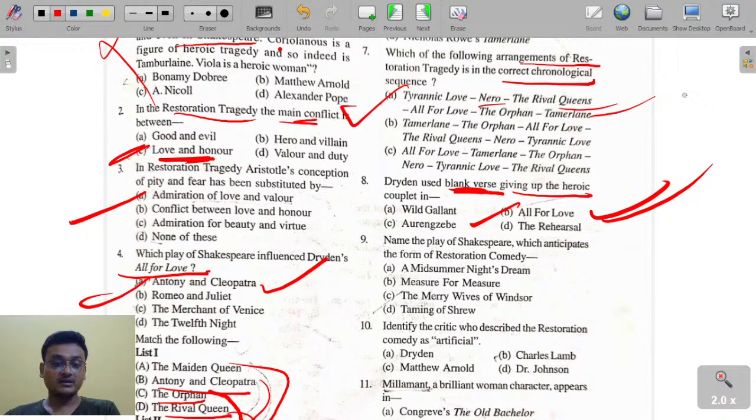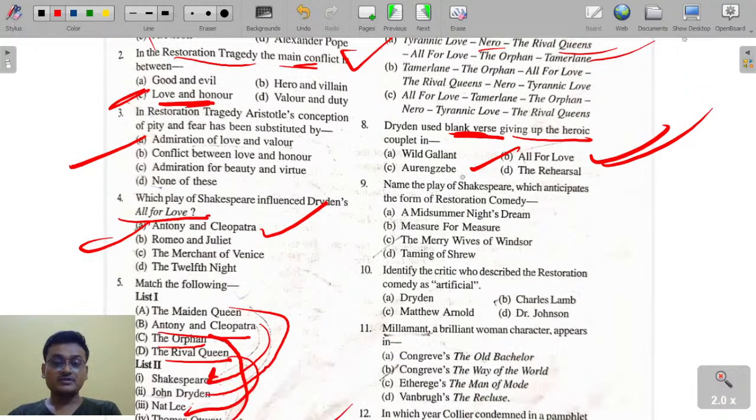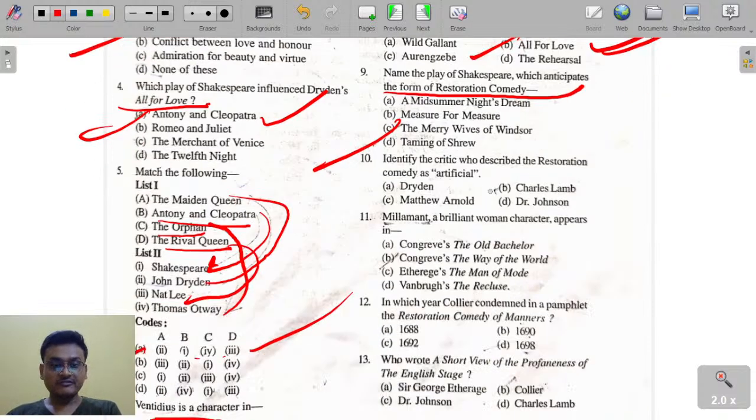Giving up heroic couplet. Name the play of Shakespeare which anticipates the form of restoration comedy. That is The Merry Wives of Windsor. Identify the critic who described the restoration comedy as artificial. Who said restoration comedy is artificial? It is Charles Lamb.